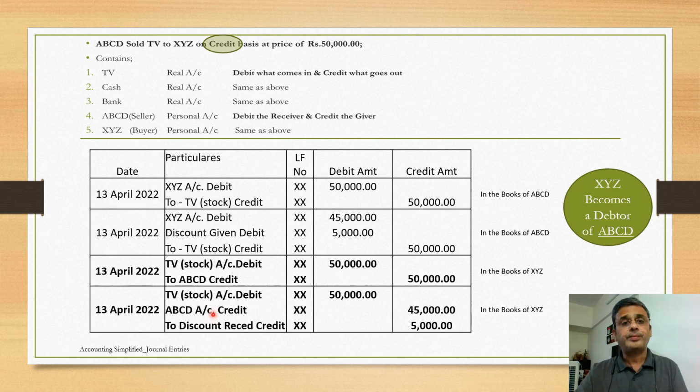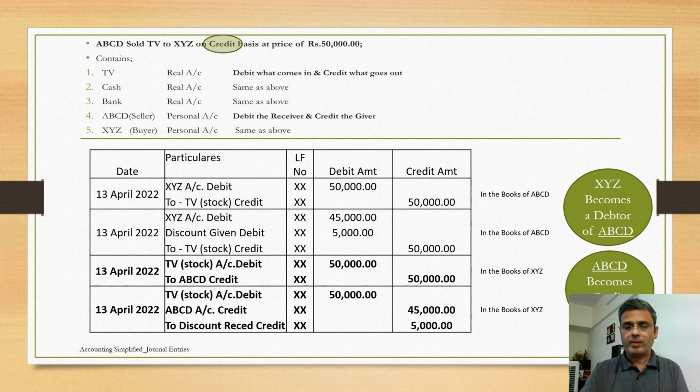And in this scenario, ABCD becomes a creditor of XYZ. A creditor is a person who is owed something by others. He has to receive the money from XYZ. So ABCD is a creditor for XYZ.